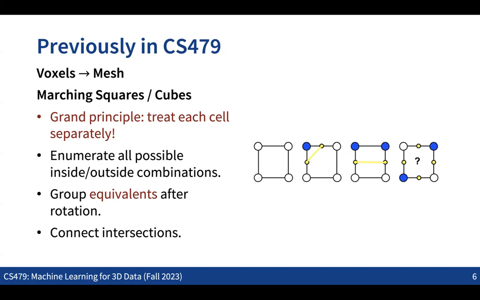Once we group them, we have just 4 groups in the 2D case. We can extend the same idea to 3D, where we have 256 cases of all possible combinations, and after grouping, we have 15 groups. So this was a pretty simple idea.